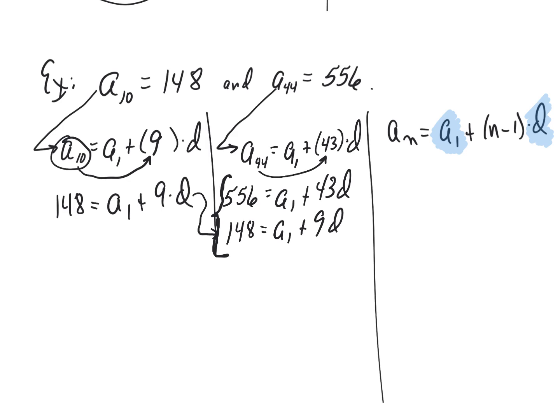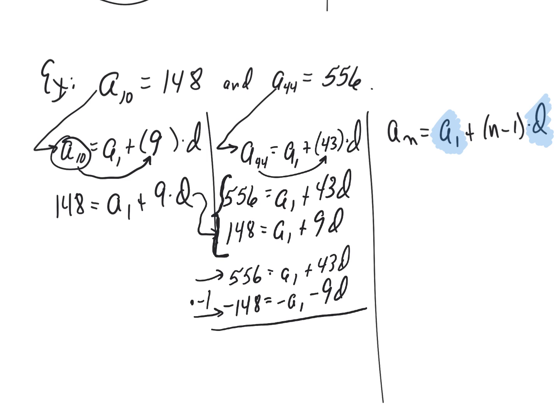Now, I wish I was in person so we could talk this over better. I'm going to go with a method called elimination, and as I'm doing it, see if it rings a bell. I'm going to write down the first equation as is without changing anything. Then I'm going to write down the second equation, but I'm going to multiply the whole thing through by negative 1. As long as I multiply both sides, it's legal. So 148 times negative 1, a sub 1 times negative 1, and 9d times negative 1.